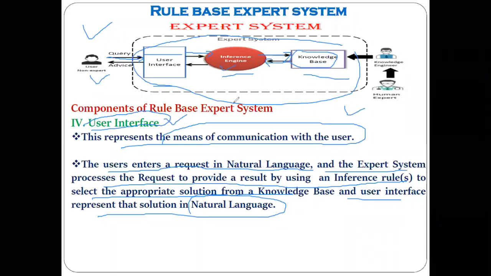The inference engine checks whether the answer provided from the knowledge base is according to the query, and then the inference engine sends it back to the user through the user interface as advice. And this is nothing but a rule-based expert system and the components of a rule-based expert system. Got the point?